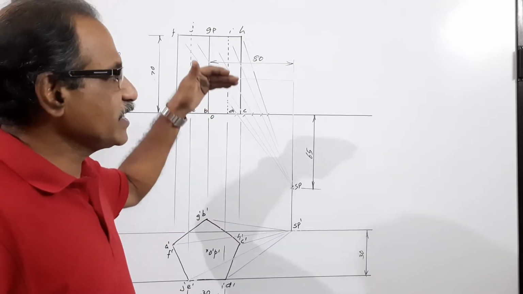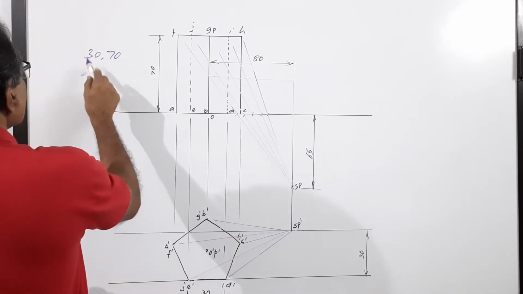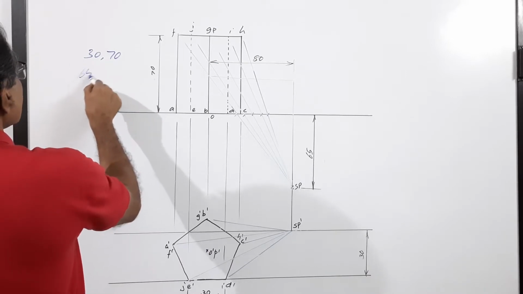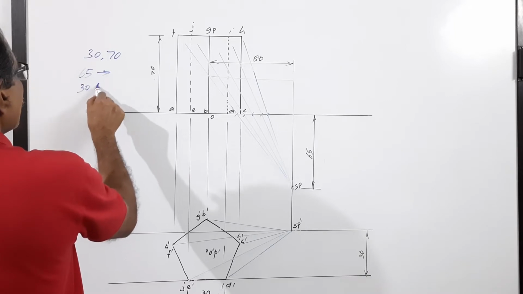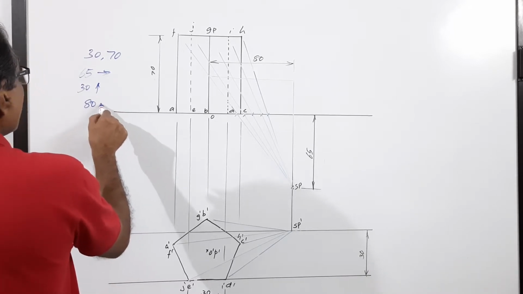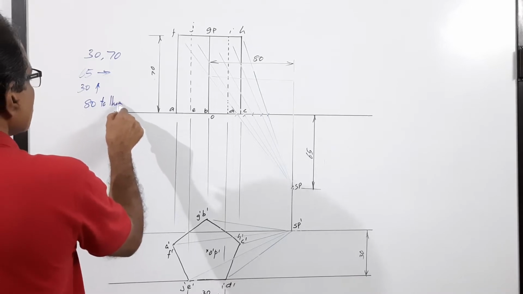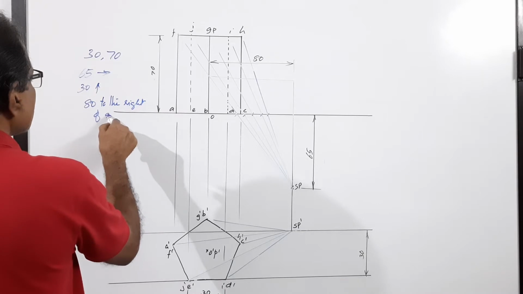The station point is 65 mm in front of PP, 30 mm above GP, and the center plane passes through 80 mm to the right of the axis.